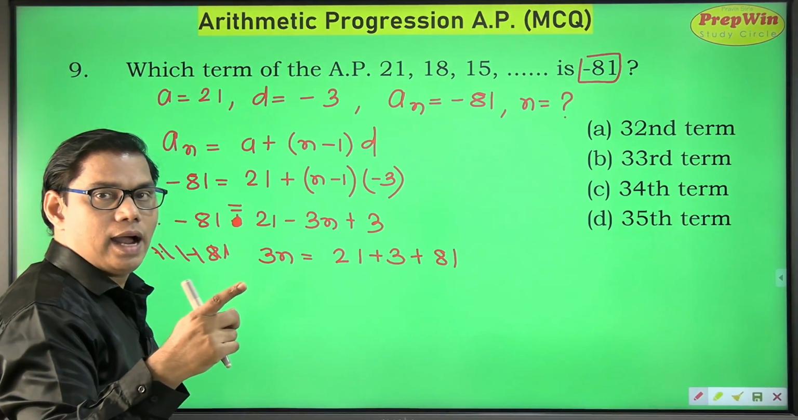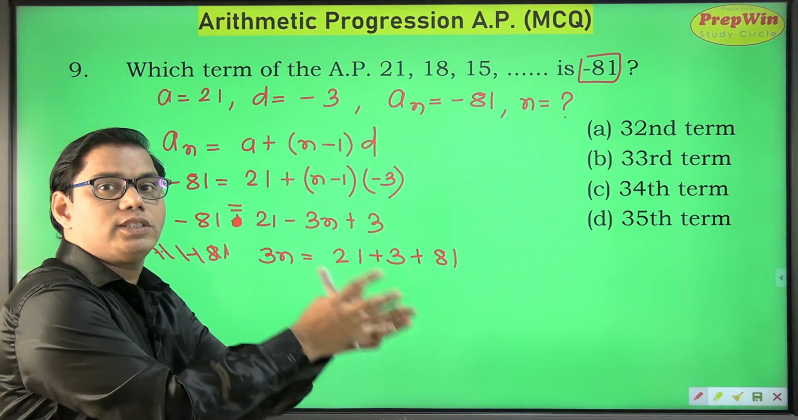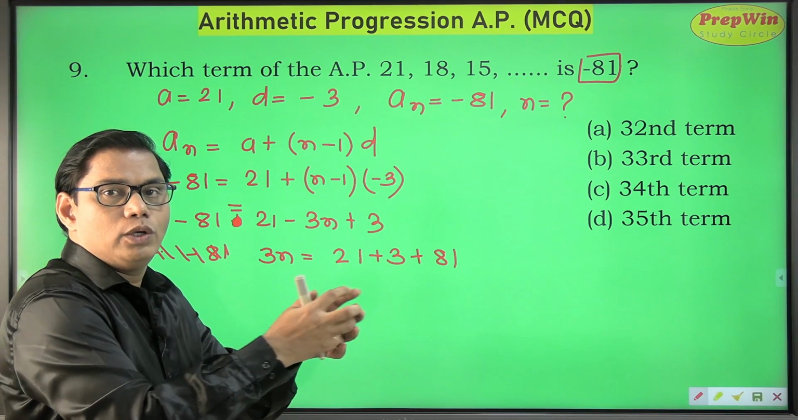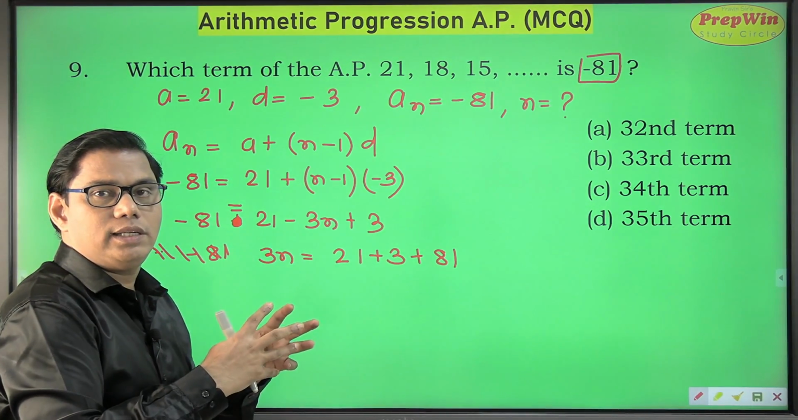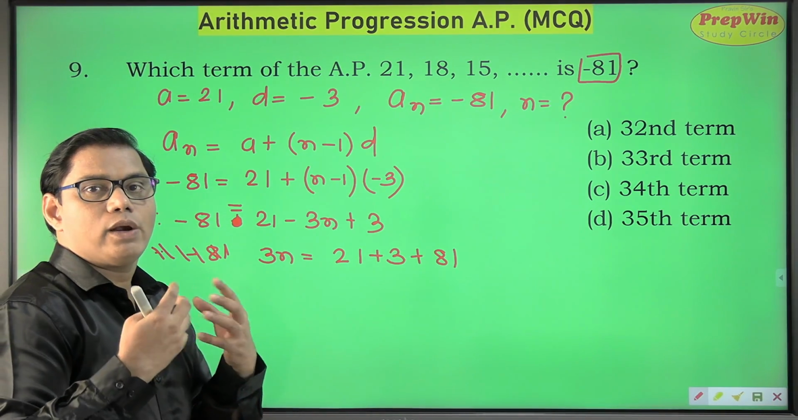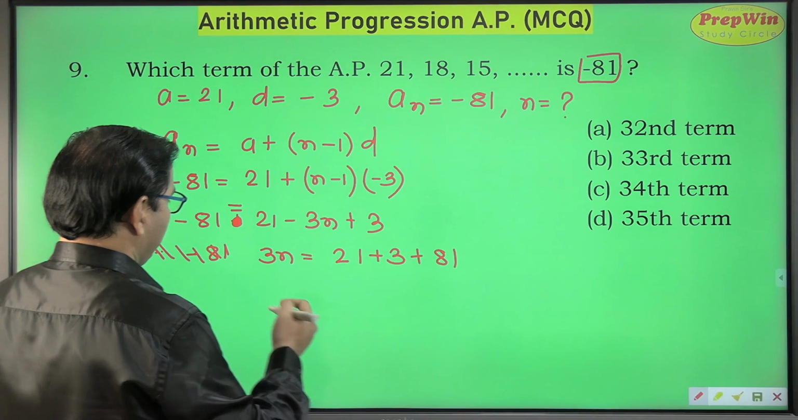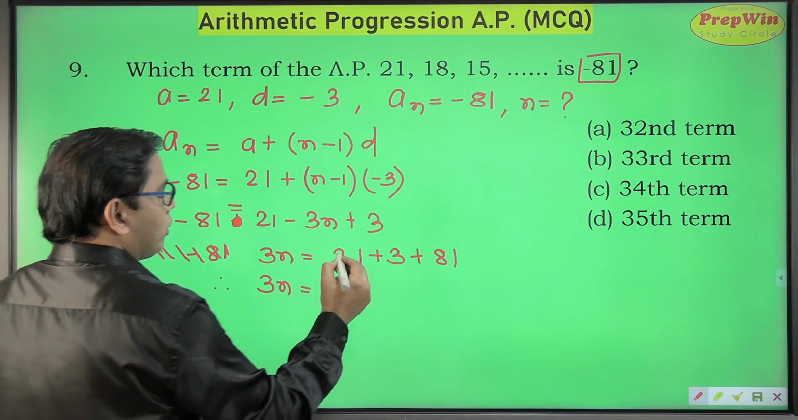And keep in mind that value of n can never be negative, because that is a position of a number. Which term? So it cannot be 0. 0 means that number is not in this series. At the same time, position cannot be negative also, or it cannot be in a fraction also. Let us see what we get value of n as.